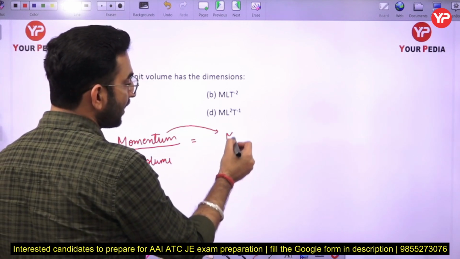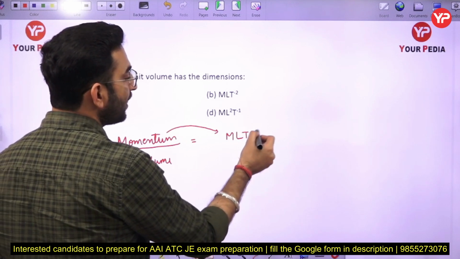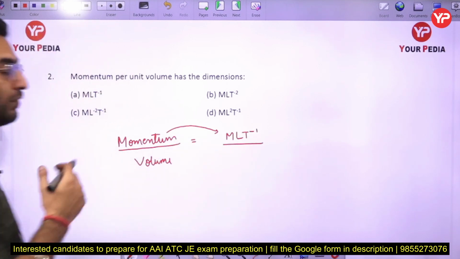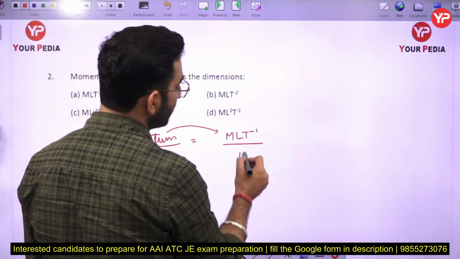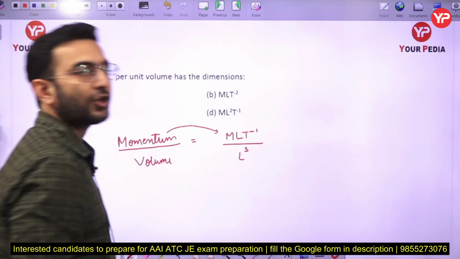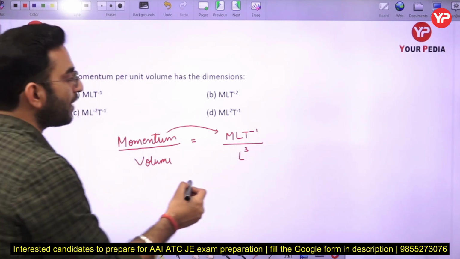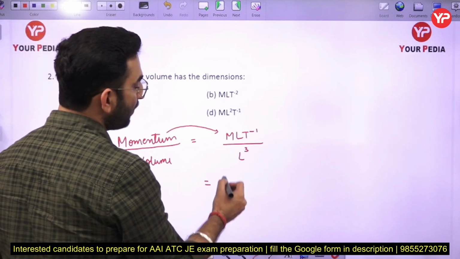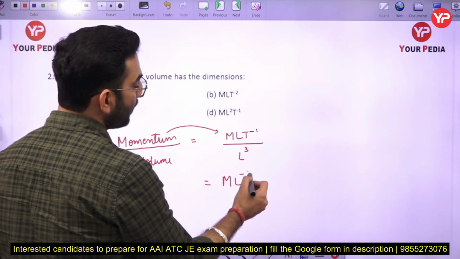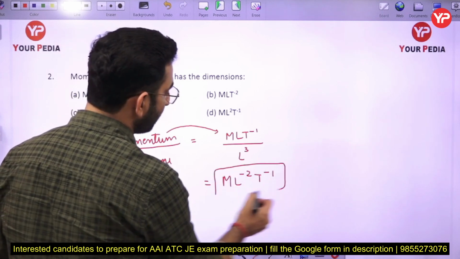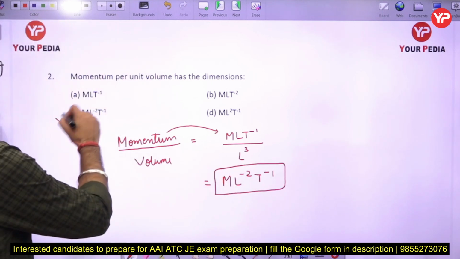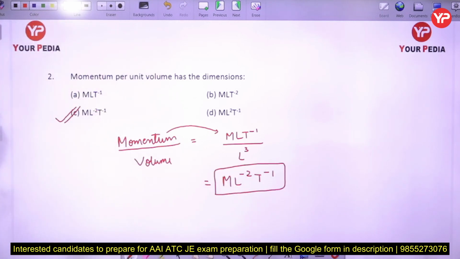So mass is M and velocity is LT^-1, so this gives the dimensions of the momentum. Similarly, for the volume we have the dimensions of L cube, that is meter cube. If you simplify it further, you are going to see the momentum per unit volume has the dimensions of ML^-2 T^-1. So I can say option number C is going to be the correct answer for this particular part.